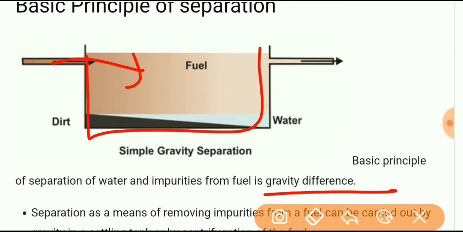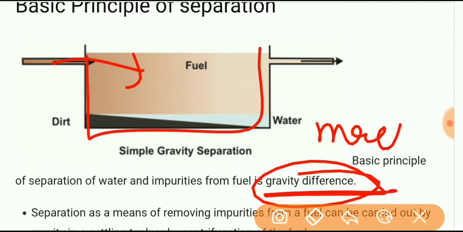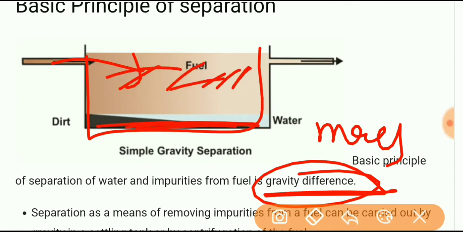Due to gravity difference, that means mass difference, the mass of water and fuel oil is different, and the mass of water is more. That's why water settles down and fuel oil is on the upper surface.